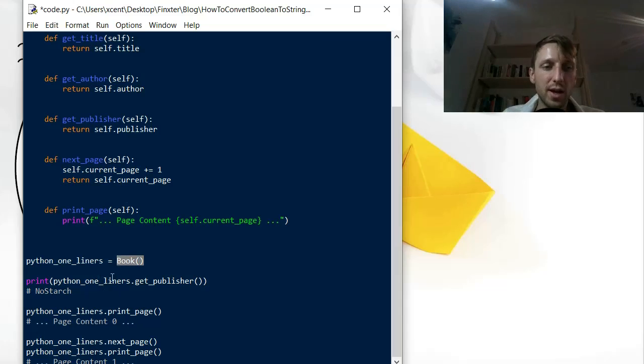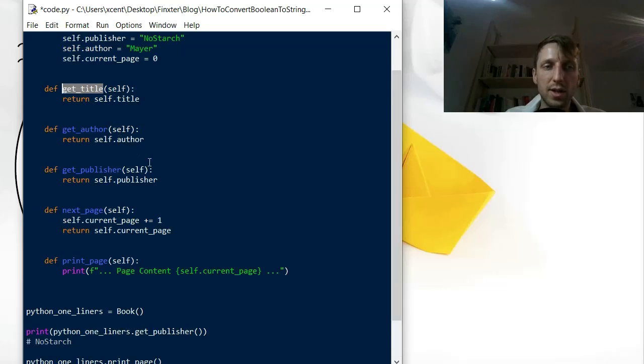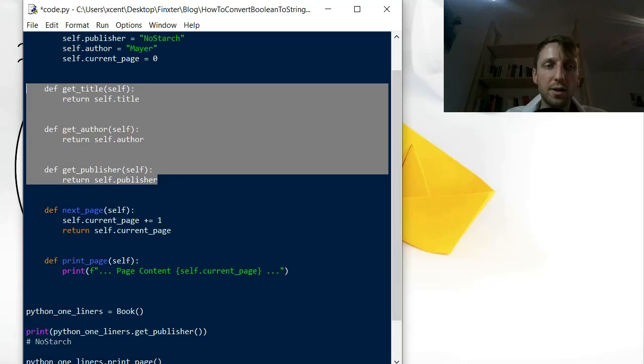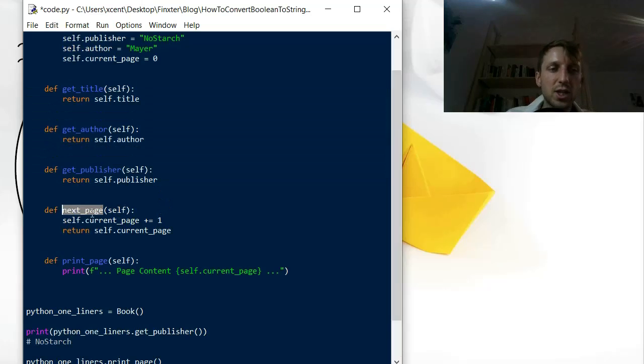So we create the book, and we now print get publisher. So we have a few get methods, or getters, like get title, get author, get publisher, and then we have a function next page. But we also have a function print page.